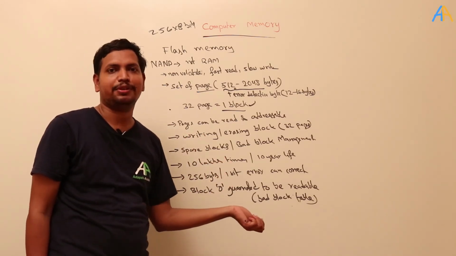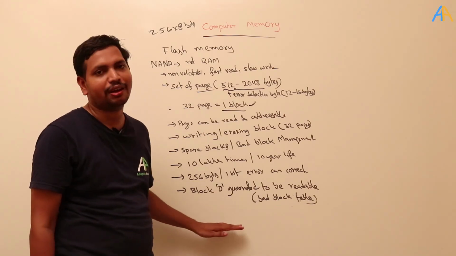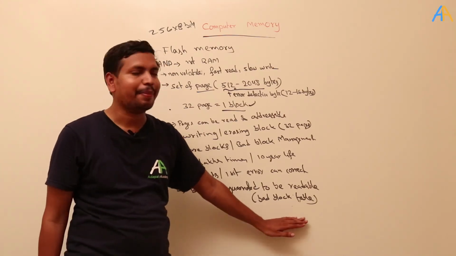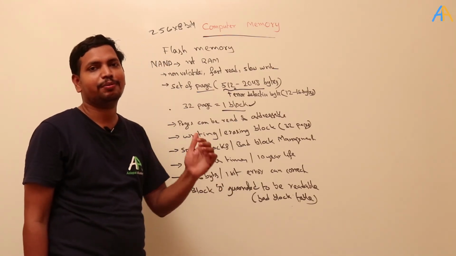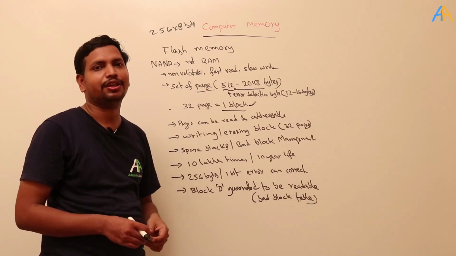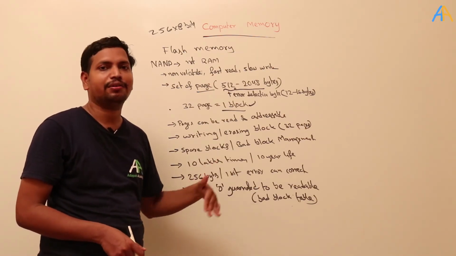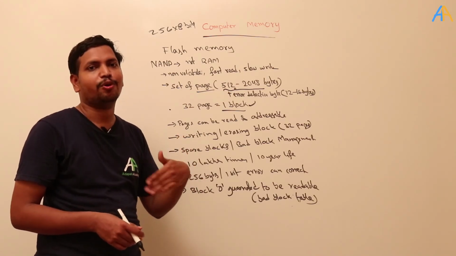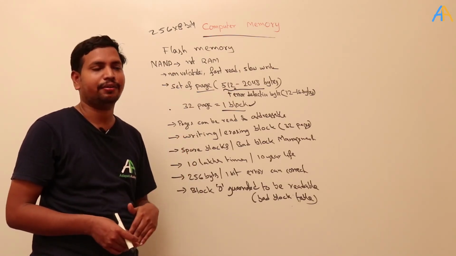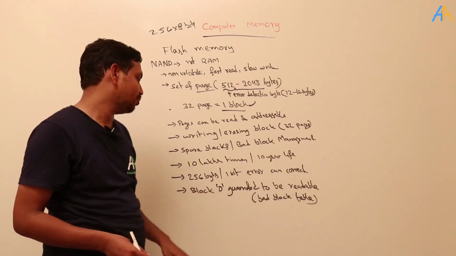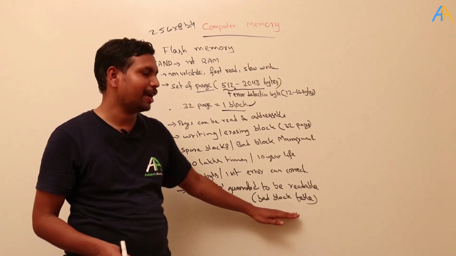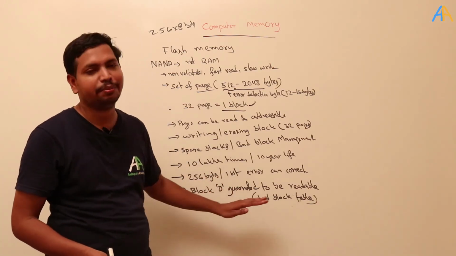There is a bad block management system also. Block 0 contains the bad block table, which tells which are the bad ones. The table will also vary, because as time progresses more blocks deteriorate and are added. Block 0, which is assigned to the bad block table, is always guaranteed to be readable.